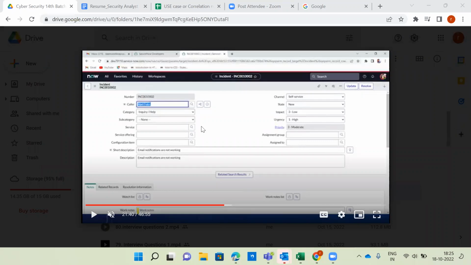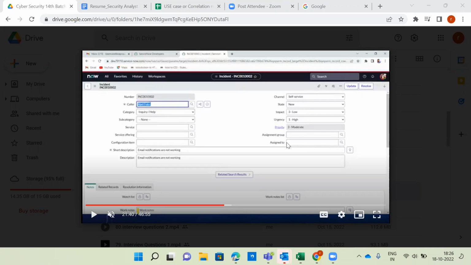Now suppose one alert is received, and that alert is a brute force attack. You are going to create a ticket here. You defined the category as authentication failure, subcategory as brute force attack, urgency critical, maybe impact critical. You have chosen all these. For assigned to, you can type your name here; whoever is part of the SOC team, everybody's names can appear here. If you are working on this ticket, then you assign it to yourself.